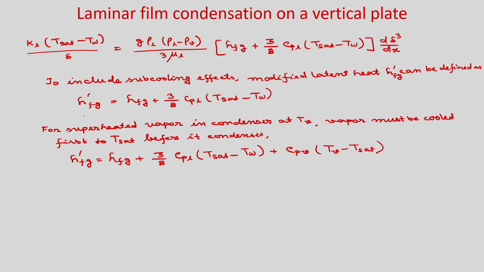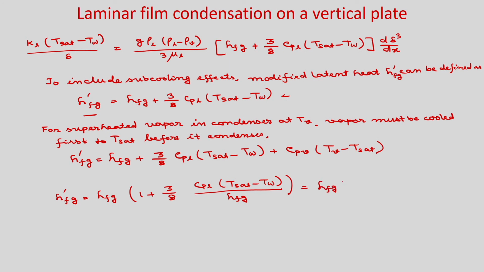So, when you are considering the subcooling effect, h prime fg, here if you take common h_fg, then you can write 1 plus 3 by 8 C_PL (T_sat minus T_w) divided by h_fg. So, this C_PL (T_sat minus T_w) divided by h_fg we will write as Jacob number, one new non-dimensional number.